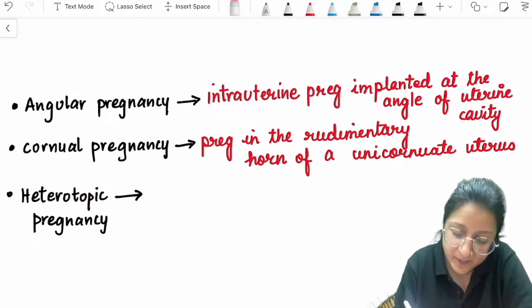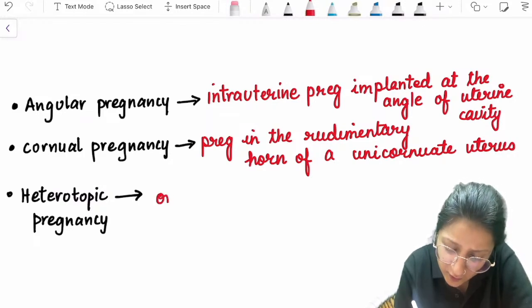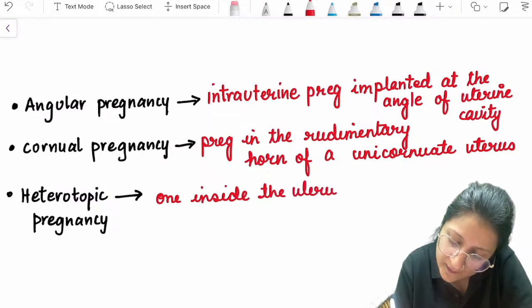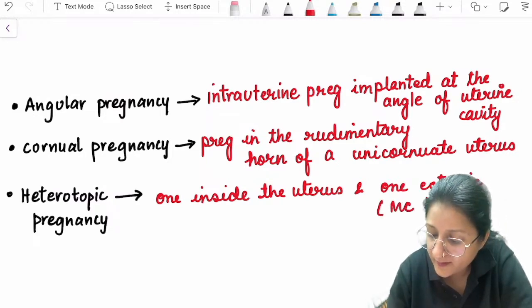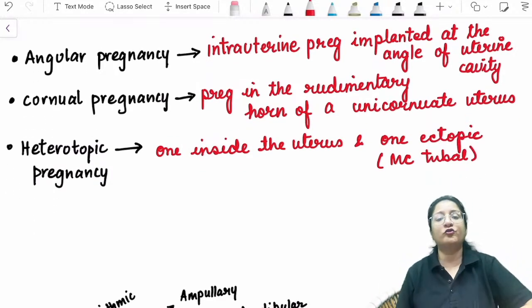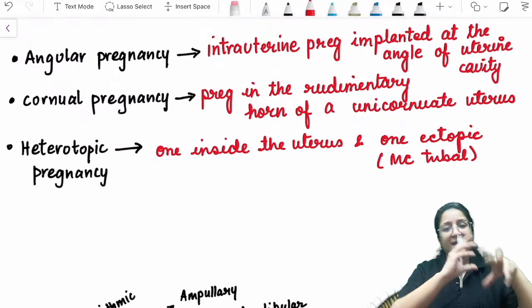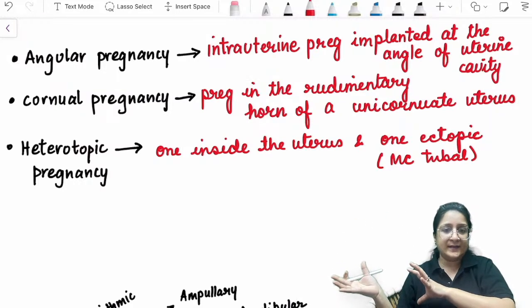What is a heterotopic pregnancy? Heterotopic pregnancy is a very rare type of ectopic pregnancy, which is one inside the uterus and one ectopic. And this one ectopic is again most commonly tubal. Most commonly tubal. That is a heterotopic pregnancy. At the same time, there is one pregnancy inside the uterus. At the same time, there is another pregnancy outside the uterus. And most commonly, that is ectopic.